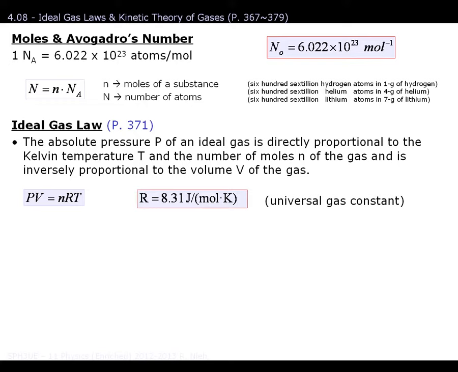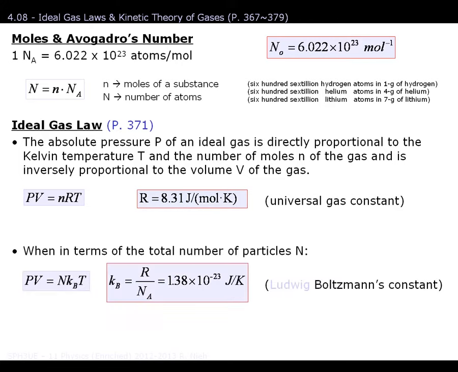Now this formula is fine if you measure quantities in moles, so in large quantities of atoms. But what if you want to measure everything with just one atom, or a handful of them? Well, then we wouldn't be counting in moles, we'd be counting in number of atoms. We would be using this constant instead, and this constant is known as Boltzmann's constant. On the AP exam, they'll provide both equations, like so. Now they won't expect you to do any calculations with these formulas, but they would expect you to know what every term means and how to incorporate them into a problem.